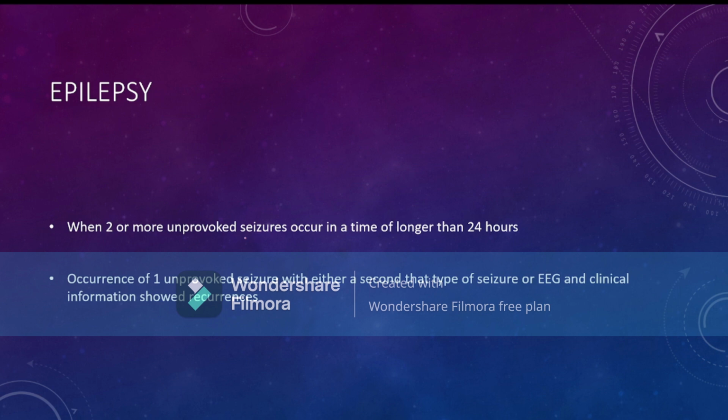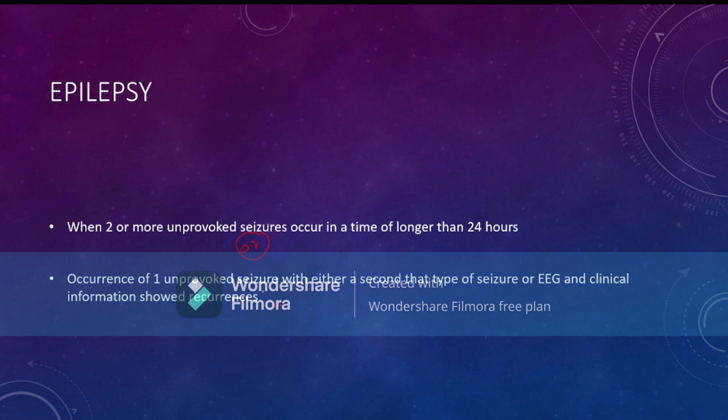Now, what is the definition of epilepsy? Epilepsy is defined as when two or more unprovoked seizures occur more than 24 hours apart, then it is called epilepsy. Or if one unprovoked seizure occurs with either a second seizure, or EEG or clinical information shows recurrence, then we say that it is epilepsy.